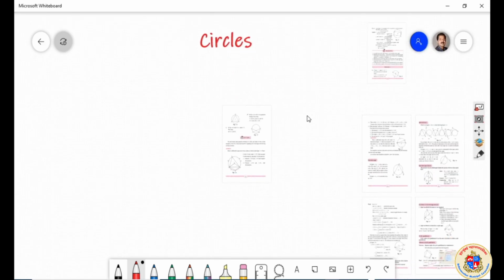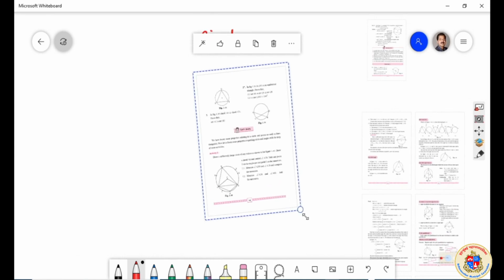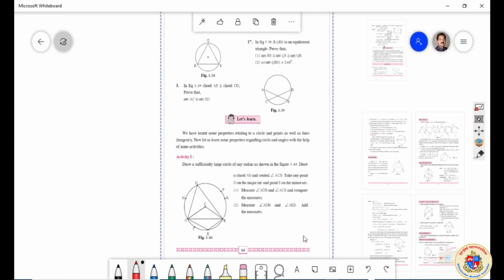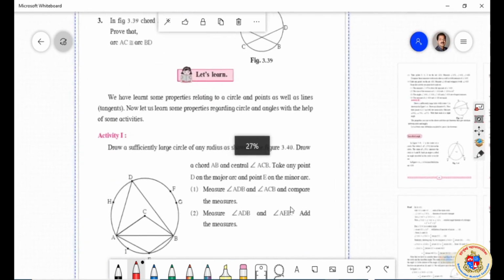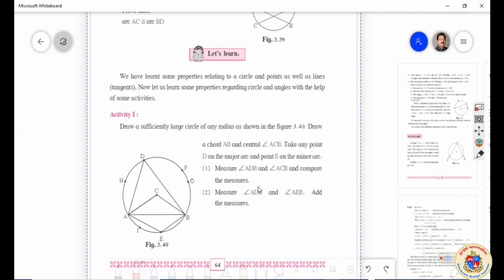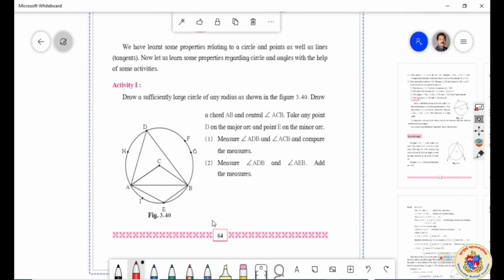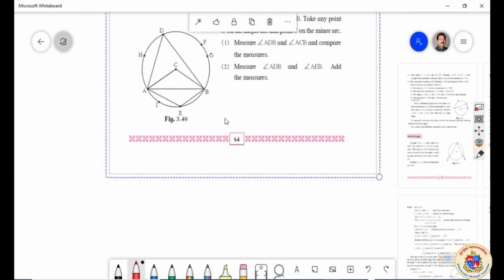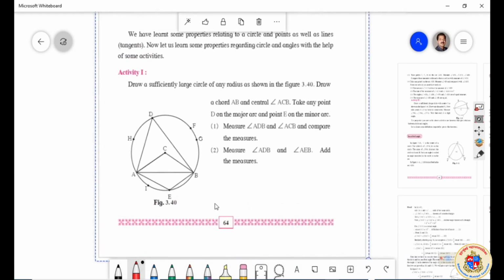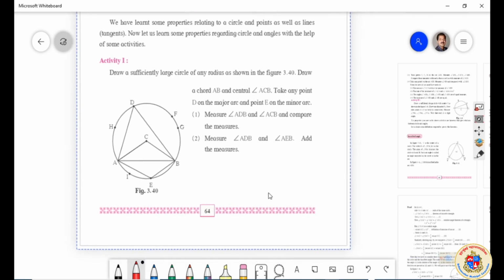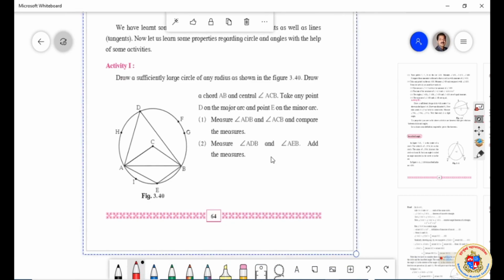Let me show you what is the activity. That activity I will be trying to carry out in front of you instead of you. Here is an activity which will help us to understand one of the important properties of our circle. The activity is drawing a circle and drawing central angle, and also drawing the inscribed angle, and also measuring it one after another, which will help us to understand a very important property. So let me try to do that